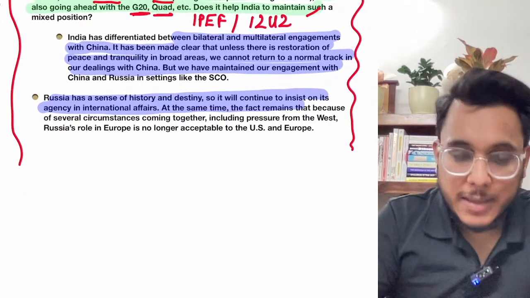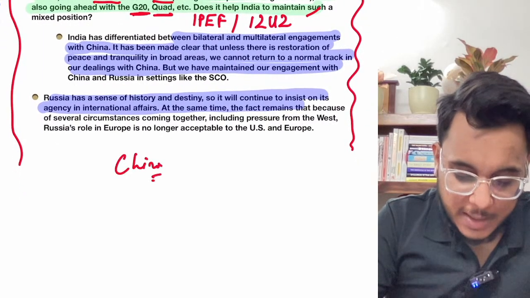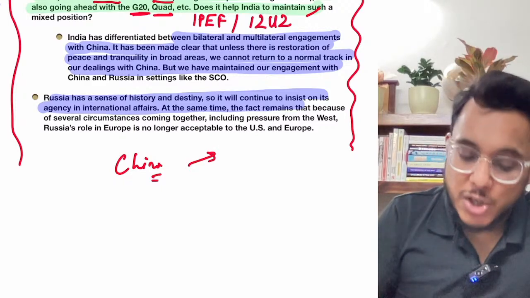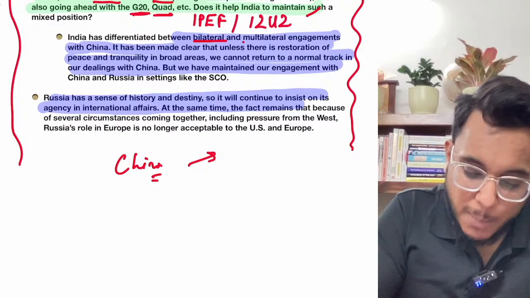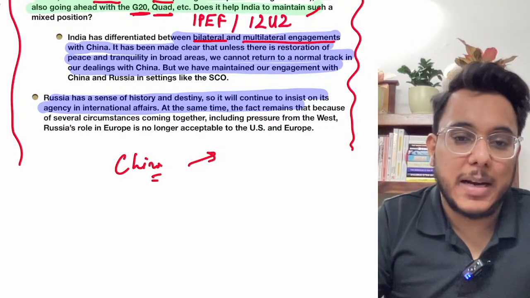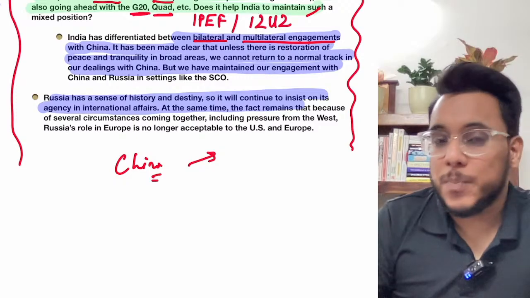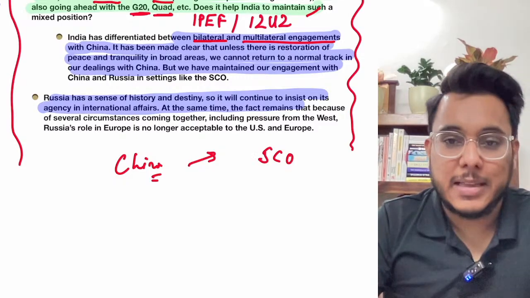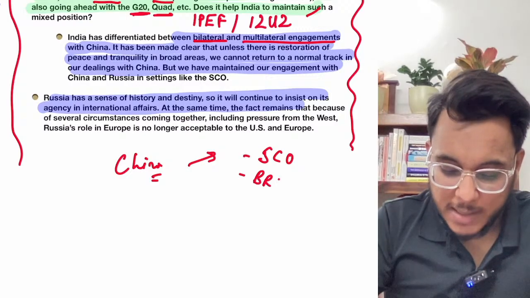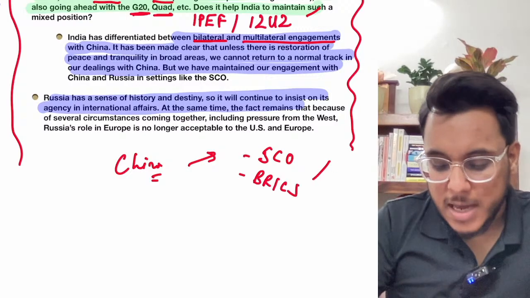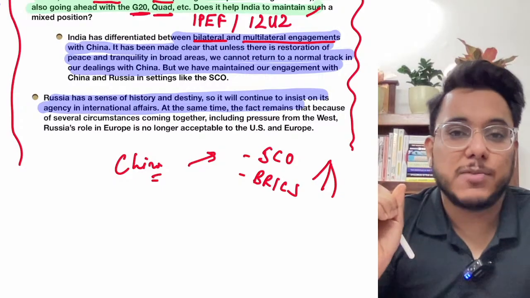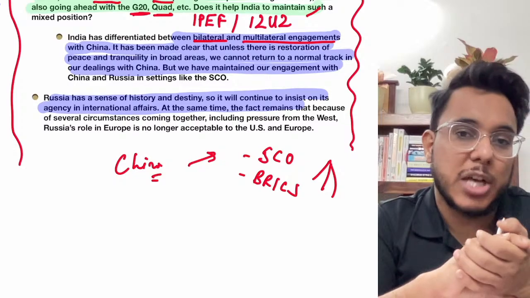But when the relations with China come, you see that India is differentiating between bilateral and multilateral engagements. Now, multilateral engagements are, for example, the engagement in the SCO, the engagement in the BRICS. These are multilateral engagements. We are participating, even though China is there. But with China, bilateral agreements we are not taking. One-to-one interactions with China we are not doing.